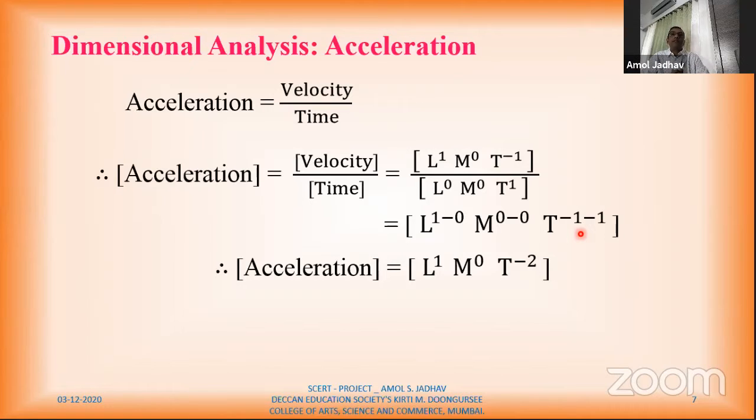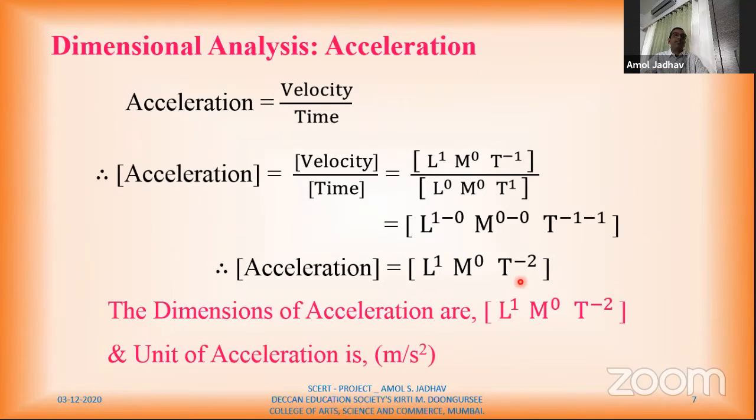Now from these dimensions, again we can find out the unit of acceleration. Since there is length, so meter raised to 1, there is time raised to minus 2. So I can write meter per second square or meter second raised to minus 2, like this. So this is the unit for acceleration, meter per second square.